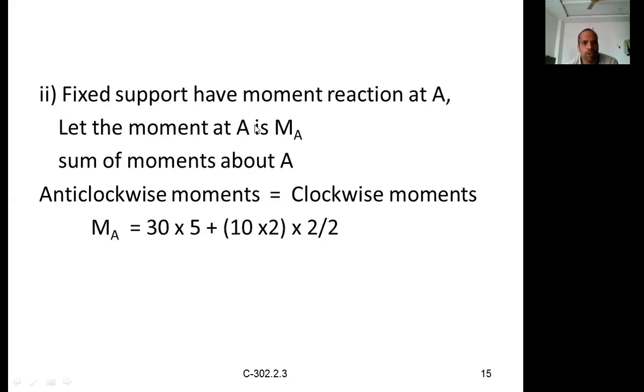Next, the fixed support has a moment reaction at A. Let the moment at A be MA. Taking the sum of the moments about support A, the anti-clockwise moment is equal to the clockwise moments. So MA is equal to what? 30 into 5, that is the point load into its distance, plus 10 into 2 into the distance. That is your anti-clockwise moment.